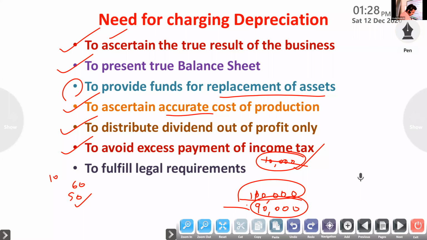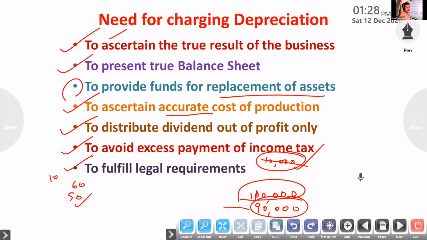Okay. So next one, last one, to fulfill legal requirements. According to the Indian Companies Act 2013, earlier the Companies Act 1956, the company can write depreciation, can create reserve, can create provision as depreciation in the profit and loss account debit side.